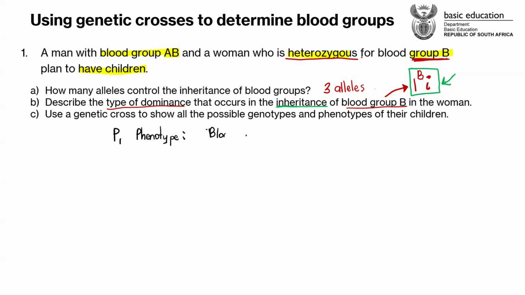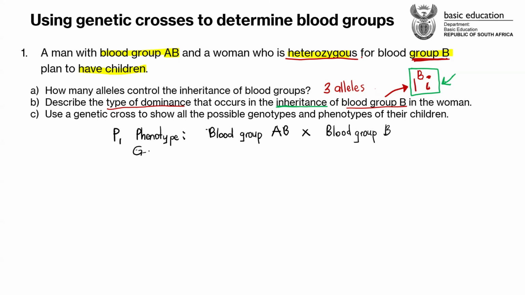What's the first one? Yes, Manda. AB. Yes, it's blood group AB. It is from the father, right? The male is blood group AB. And then we are crossing him with a female with blood group B, who is heterozygous. But you're going to express that in the genotype of the female, that she's heterozygous.